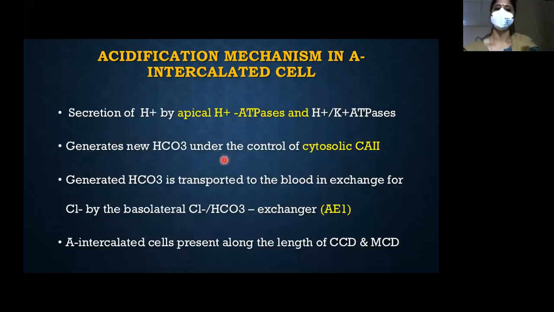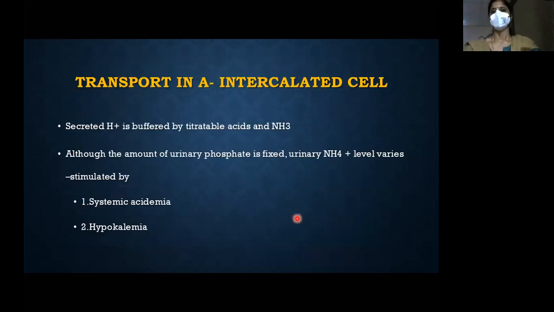As I told you, we have the anion exchanger, and the alpha intercalated cell is present throughout the medullary and the cortical collecting duct. So what are the things that stimulate this H plus ATPase action? It is basically systemic acidemia, hypokalemia, and various hormones. Basically, the most important thing is aldosterone.